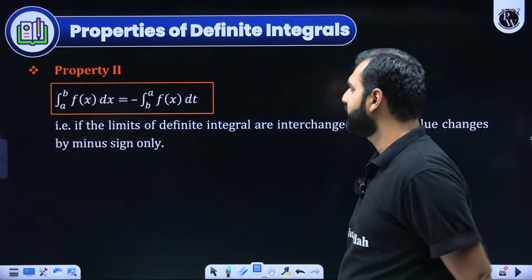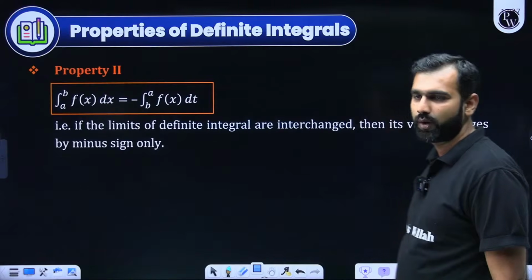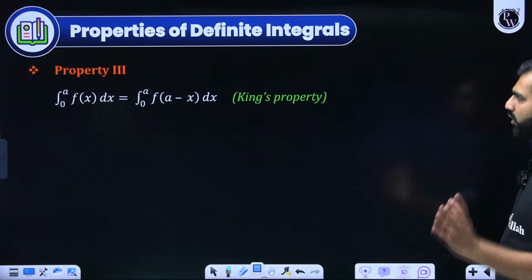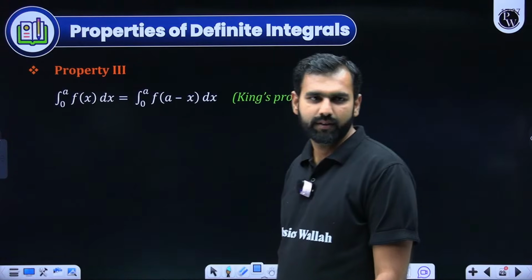Now let's focus on this f of x from a to b. Right, now what do we do here? We did discuss this one, I think. Now let's talk about this. King's property, they call it.